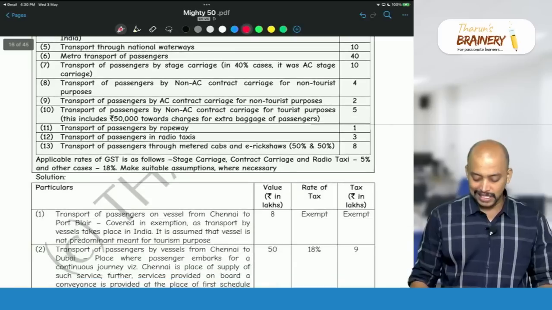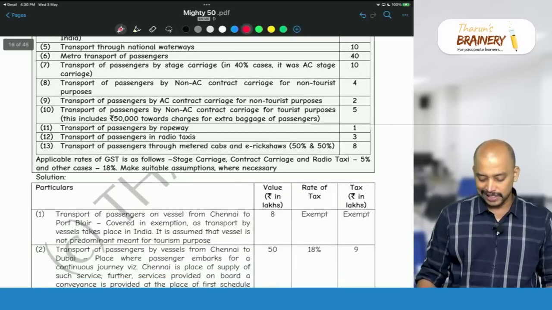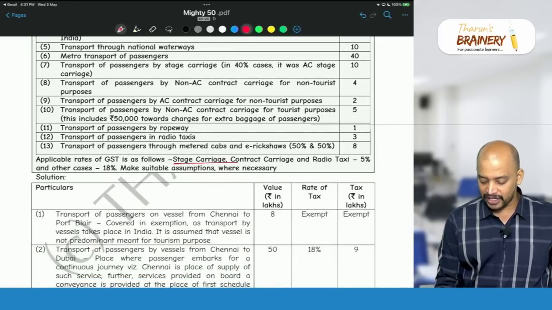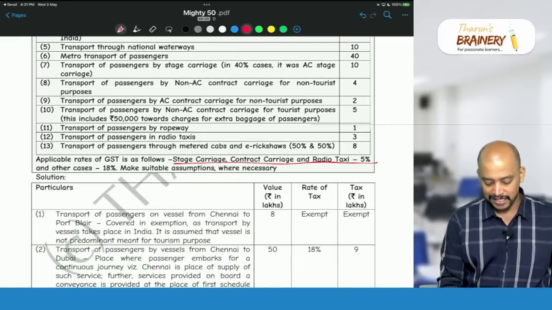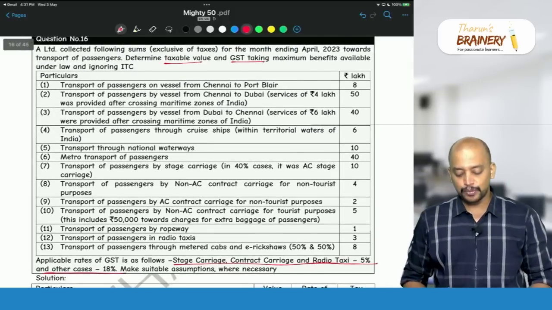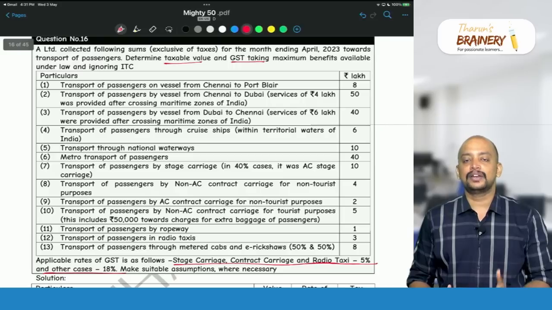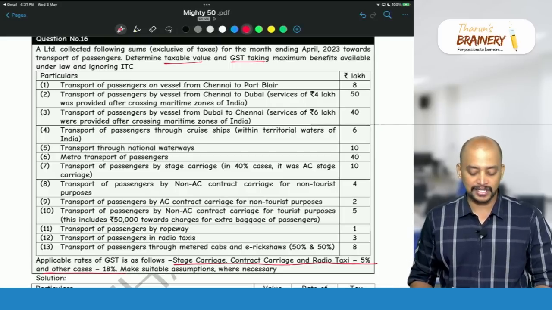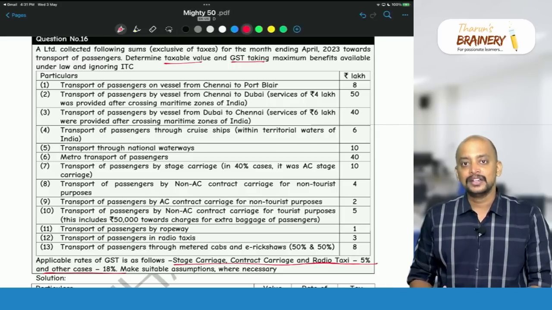So, what is the GST rate if you see? GST rate, stage carriage, contract carriage and radio taxi 5% and all other cases 18%. So, first, transportation of passengers on vessel. Vessel means what? Coastal waters from Chennai to Port Blair. So, within India,